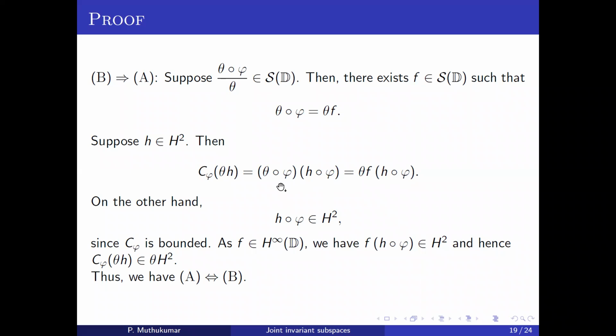So now we have theta times F times this. But as we know, H is an H2 function, and the composition operator is a bounded operator, so this will be an H2 element. F is some bounded function, and a bounded function times an H2 function is again an H2 function. Hence we have theta times some H2 function, so the image is a subset of theta times H2.